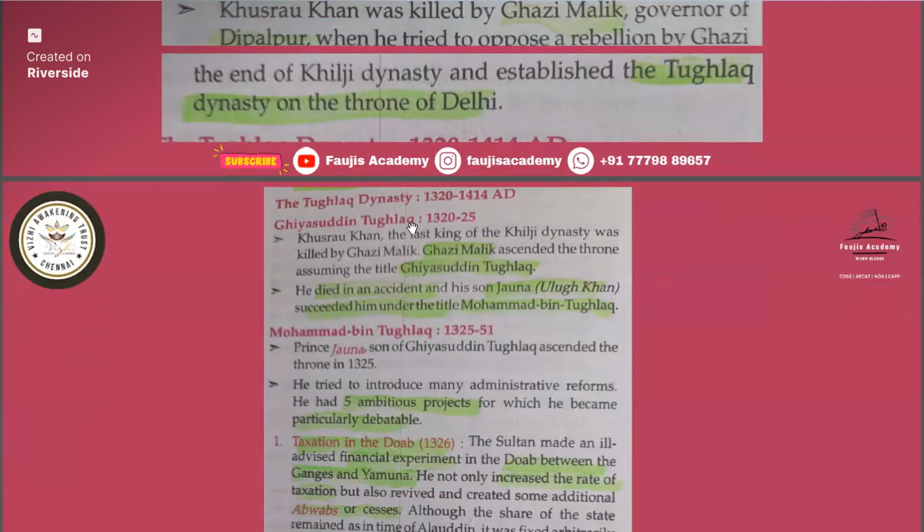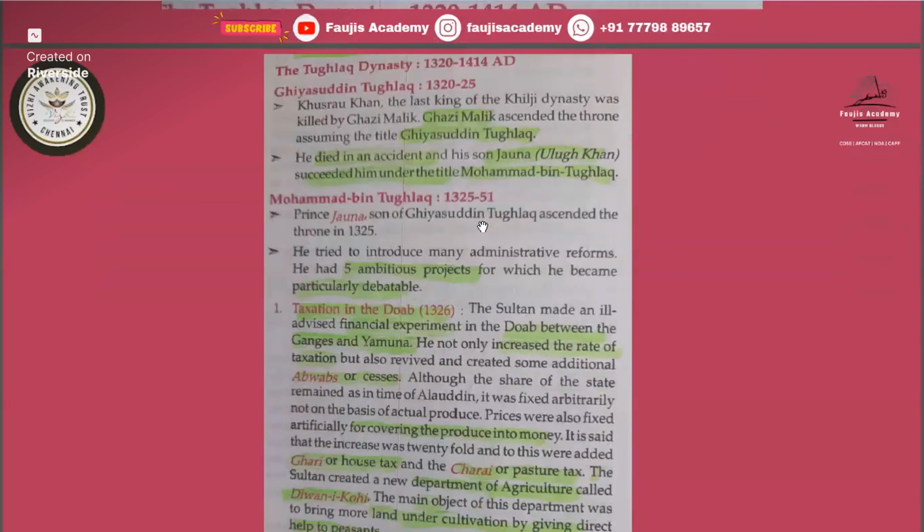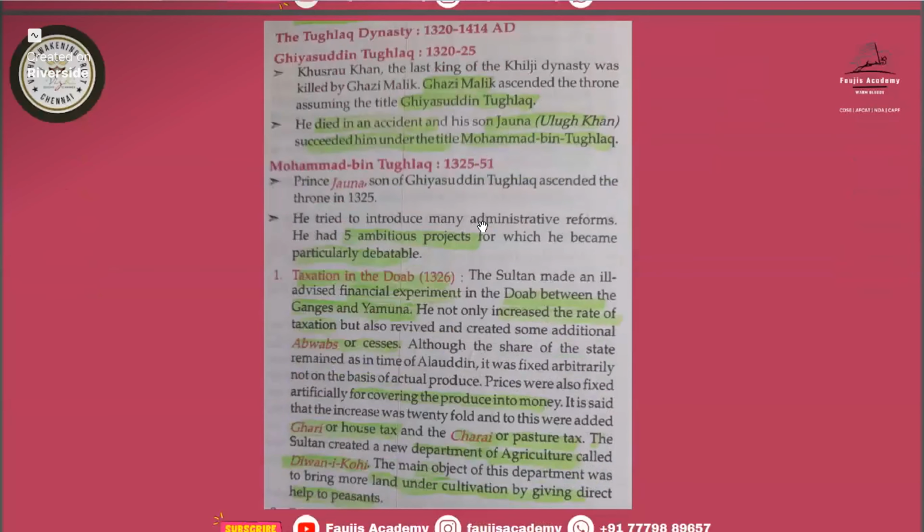He assumed the title Ghiyasuddin Tughlaq. So what was the name of Ghazi Malik? Ghiyasuddin Tughlaq. So who got the title of Ghiyasuddin Tughlaq? That is Ghazi Malik. He died in an accident, and his son Jauna Ulugh Khan succeeded him under the title Muhammad bin Tughlaq. And in this Tughlaq dynasty, you must know about Muhammad bin Tughlaq, because during his reign many incidents took place which are famous. So you must remember all that. What happened during Muhammad bin Tughlaq's ruling period?